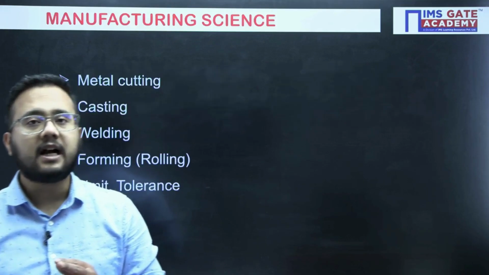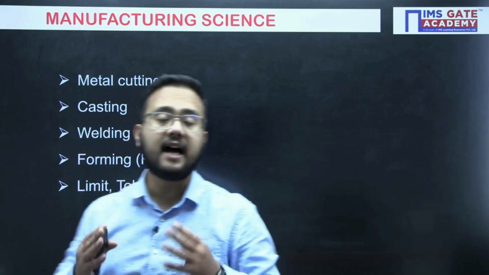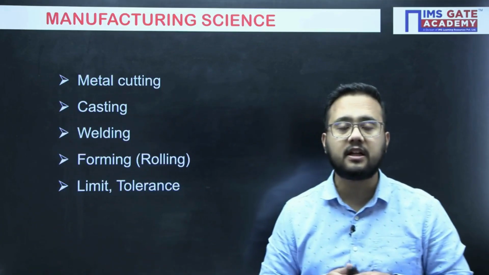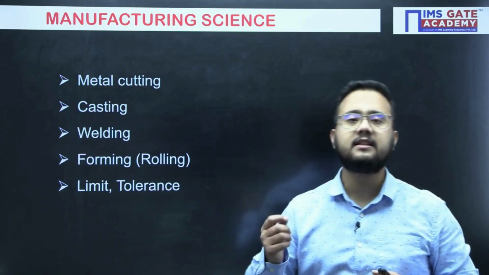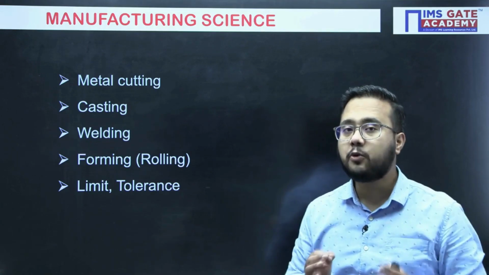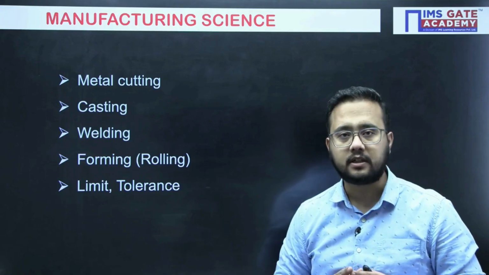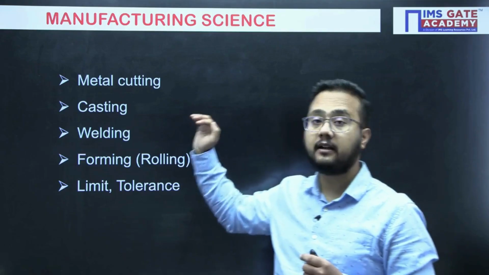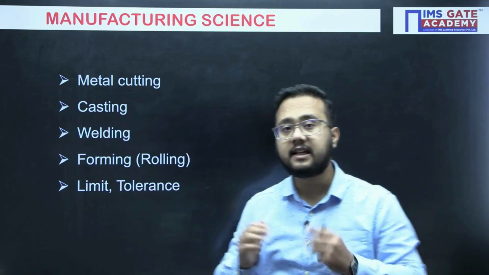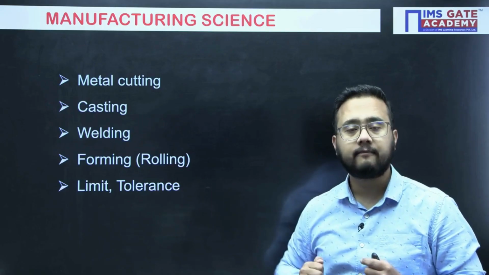Okay, so we'll start with the first important subject, that is manufacturing. As it has a very high weightage in mechanical engineering, more than 15 marks, 16-17 marks it will come. And the syllabus is also huge. So we need to understand the priority that I need to give to the topics in this particular subject. First, we will have metal cutting, then casting, then welding, and finally forming as well as limits, tolerance and fit.